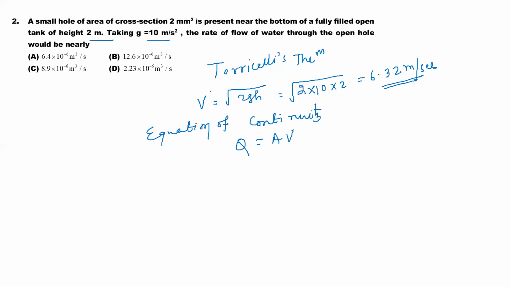The 2 mm square we have to convert to meter. That means 2 into 10 to the minus 3 if I do, then that is squared. So that is 10 to the minus 6. That is area. Into V we got 6.32. So by multiplying it, approximately I am going to get 12.6 into 10 to the minus 6 meter cube per second. Understood?